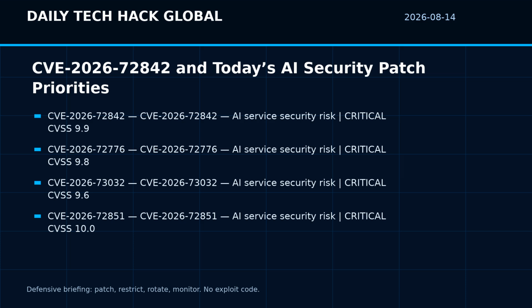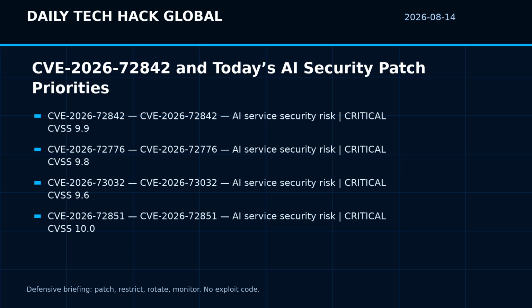CVE-2026-72776. NVD summarizes it as, Agentic Seek, commit FC242C7, contains an unauthenticated remote code execution vulnerability that allows any network-adjacent attacker to execute arbitrary commands by submitting crafted queries to the unprotected POST /query API endpoint bound to 0.0.0.0:7777 with wildcard CORS. Attackers can send unauthenticated HTTP requests that cause the autonomous agent to generate and execute shell commands through bash interpreter using subprocess.Popen with shell=True. Severity is critical with CVSS 9.8.